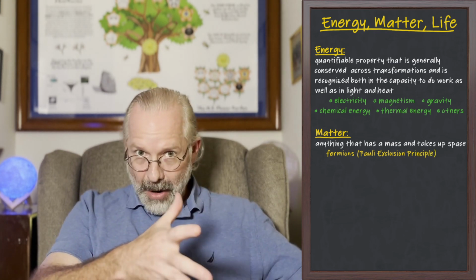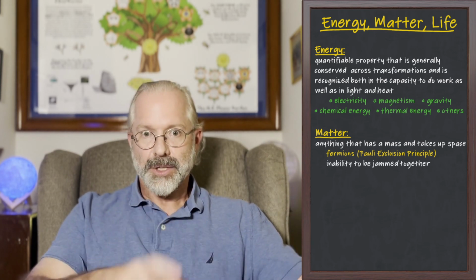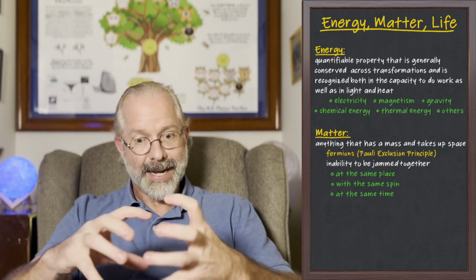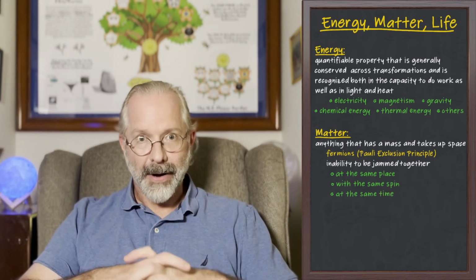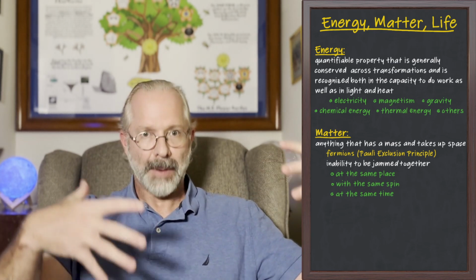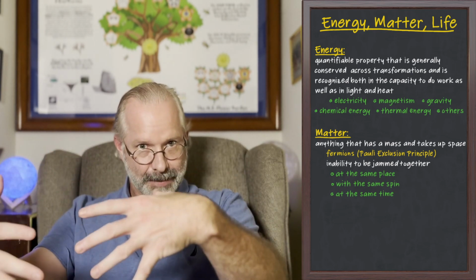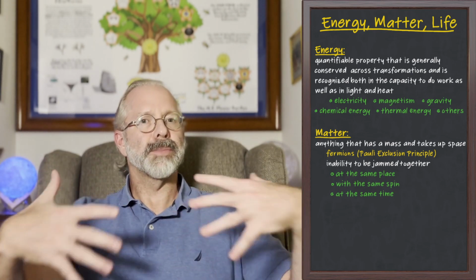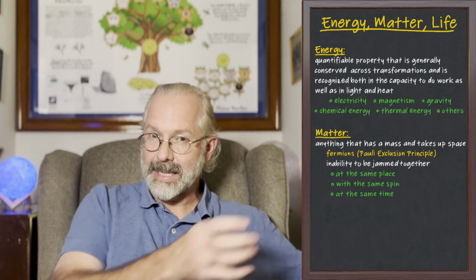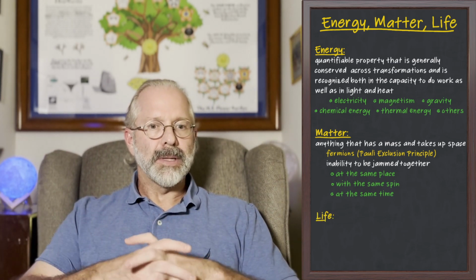As they evolve from earlier states, what emerges with them is their inability to be jammed together at the same place with the same spin. And what that does is it gives rise to an explosion of volume. This is actually what happened at the Big Bang and caused massive inflations in space and time. So with matter, what we have are mass objects that take up space, down into the quantum, where the emergence of fermions, which are matter particles, instead of what are called bosons, which are basically energy particles. So with matter defined as such, let's move to life.